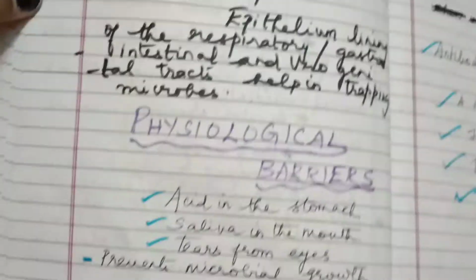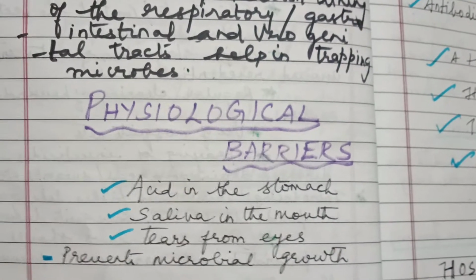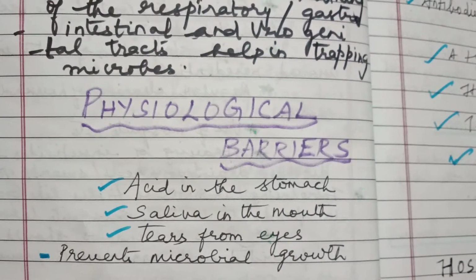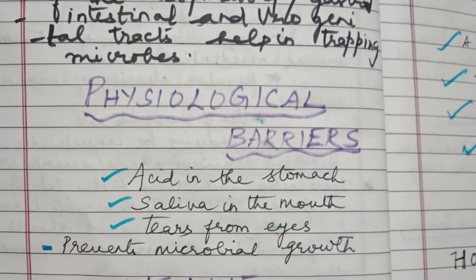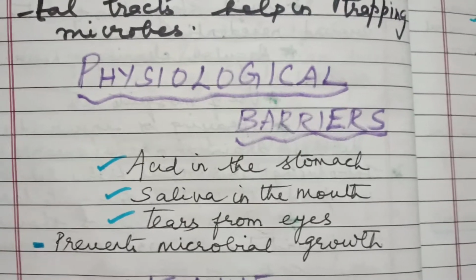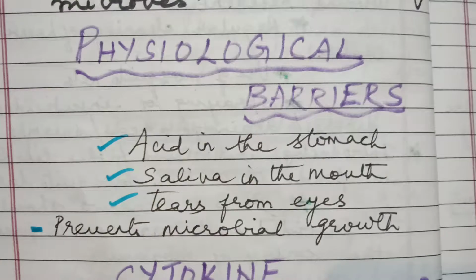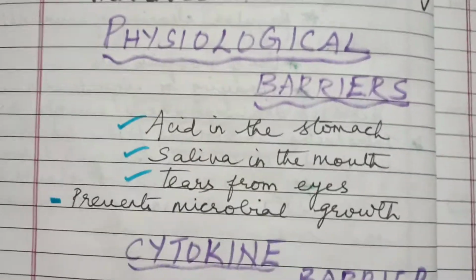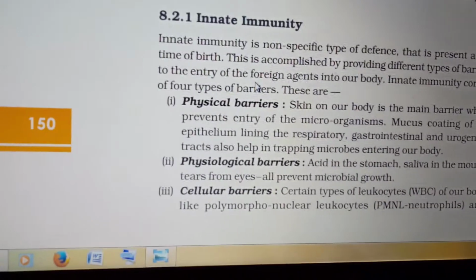Then the physiological barriers, which are also present inside our body. That is the HCl acid in the stomach, which kills a lot of pathogenic microorganisms, and saliva in the mouth and tears from the eyes. They all prevent microbial growth. Then we have the cellular barrier. I'll show some pictures for this cellular barrier.